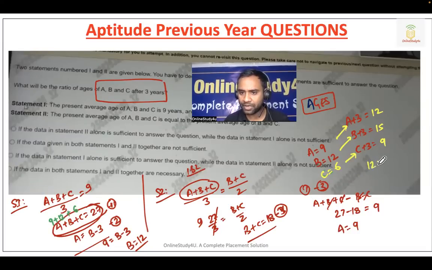This ratio we have to calculate. 12 is to 15 is to 9. So 3 fours, 3 fives, and 3 threes. 4 is to 5 is to 3.